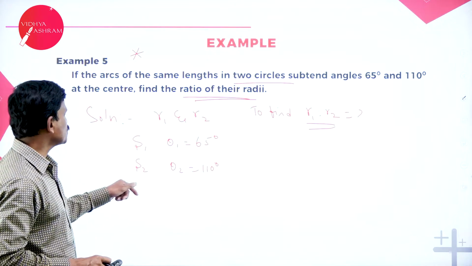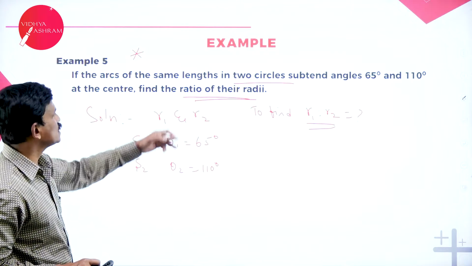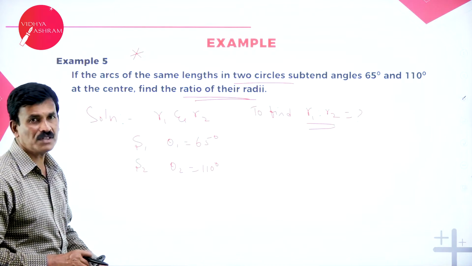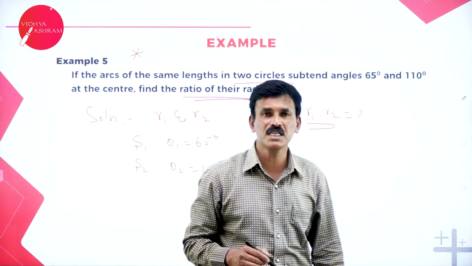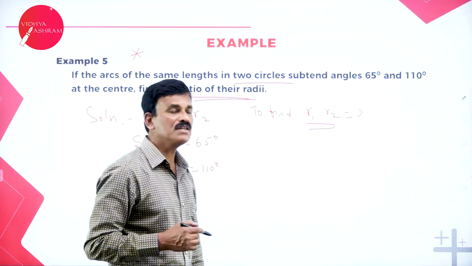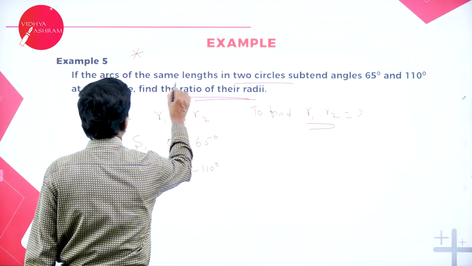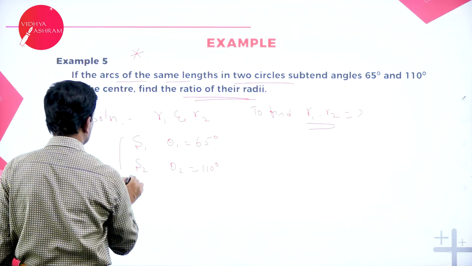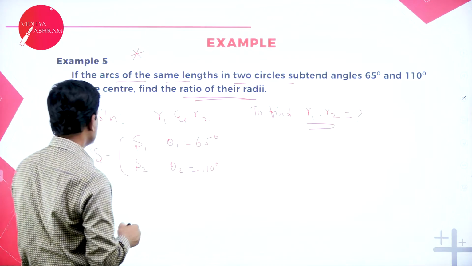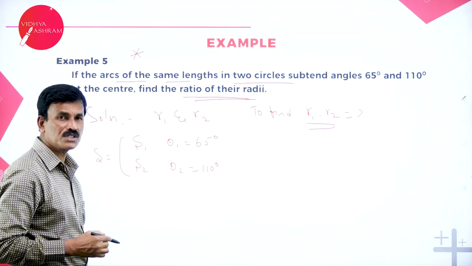S1 and S2 are the same lengths in two circles. What is required is the ratio of the radii R1 is to R2. The arc lengths are the same, that means S is equal to S1 and S is also equal to S2.